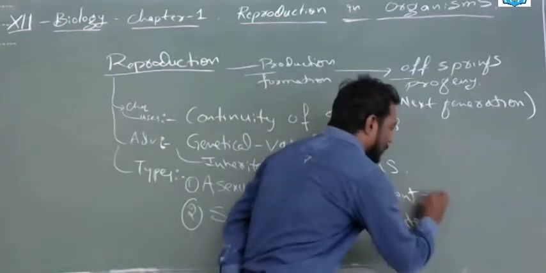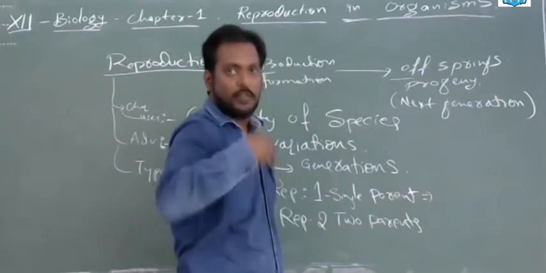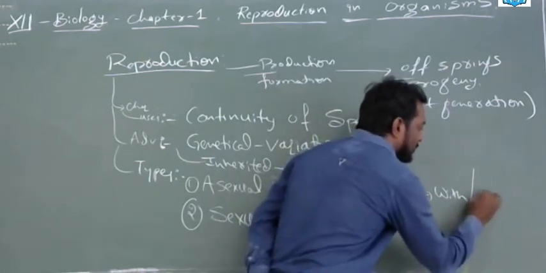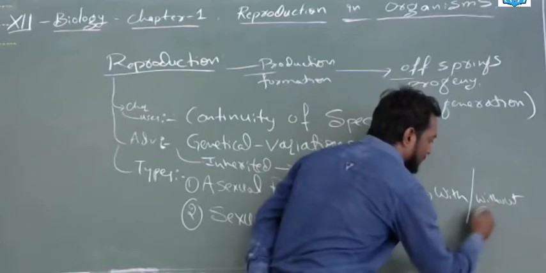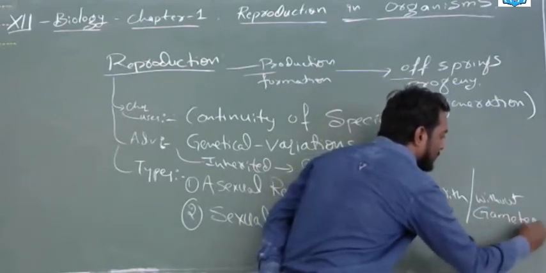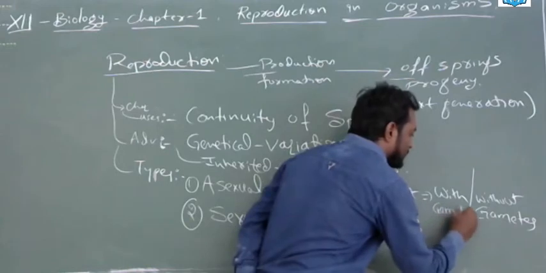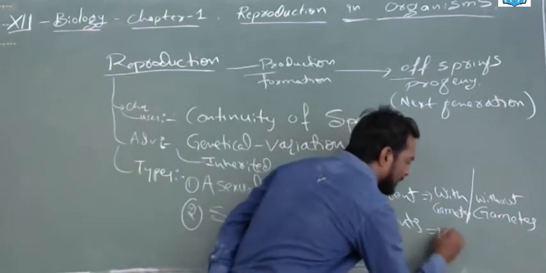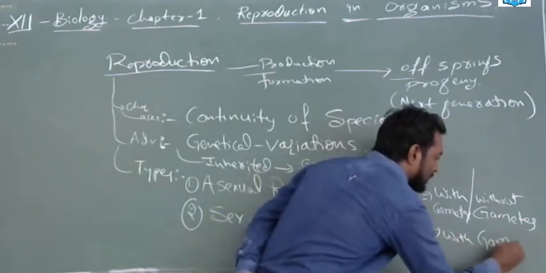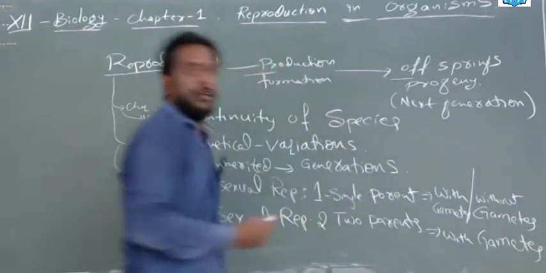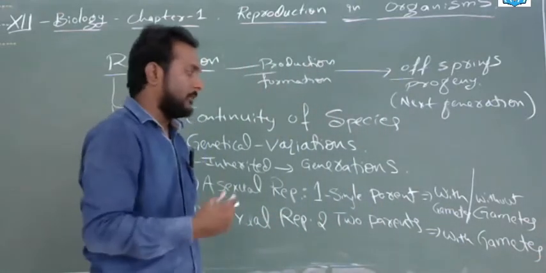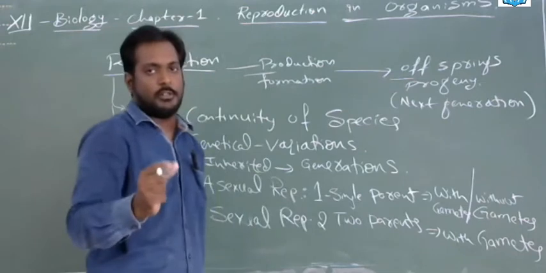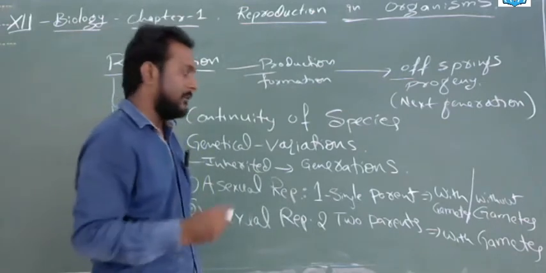Especially, the single parent may give rise to its offsprings with or without gametes. Here, sexual reproduction gives offsprings specially with the gametes only; it is impossible without them. What are gametes? They are the reproductive end products. They are haploid. It means the male will give one gamete with half the information, and the female will give half the information. These two halves of information are called gametes, just like spores.